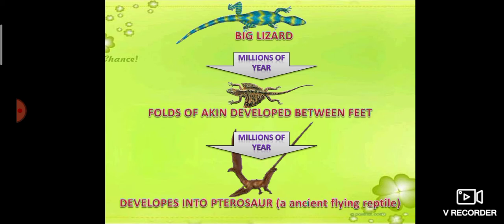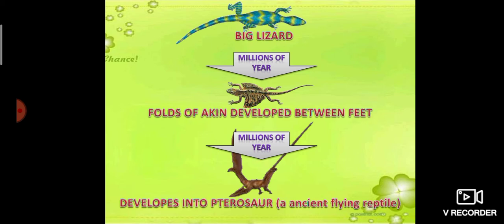The pterosaur is an ancient flying reptile which lived on the earth about 150 million years ago. So 150 million years ago there was a type of animal living on our earth called the pterosaur, an ancient flying reptile. The development of the pterosaur is an example of evolution. How? The evolution began from life as a big lizard, which could just crawl on the land.